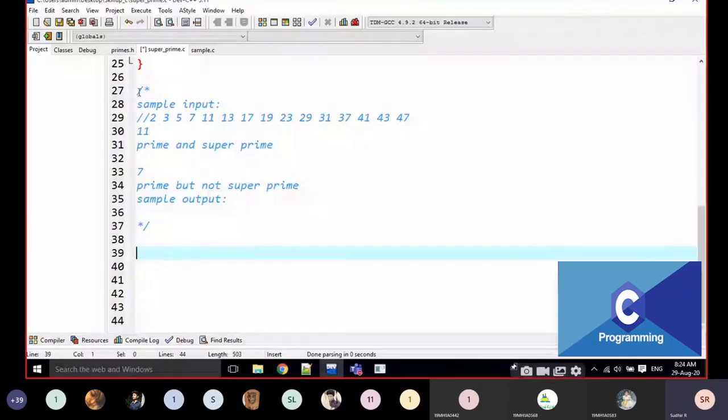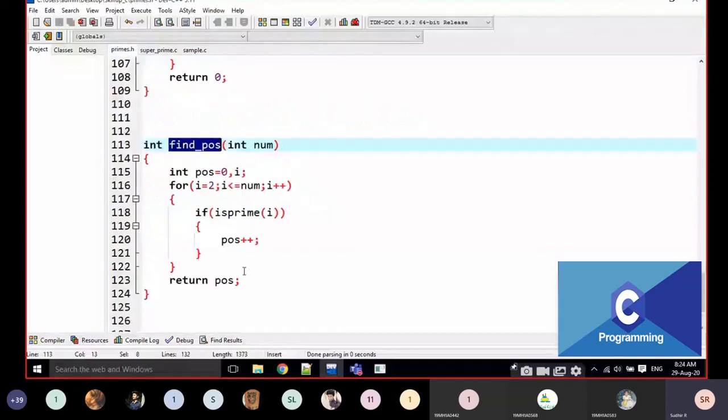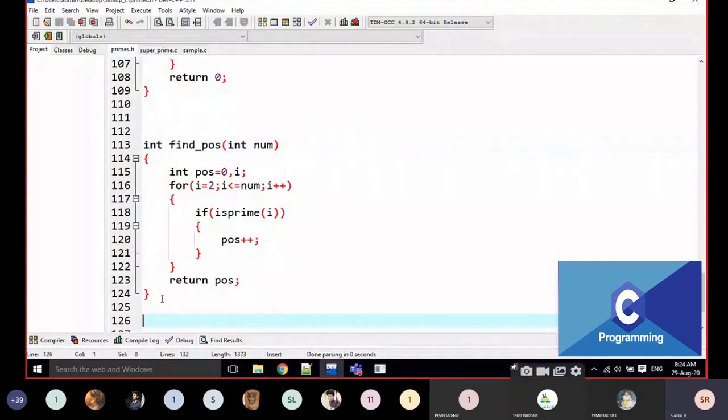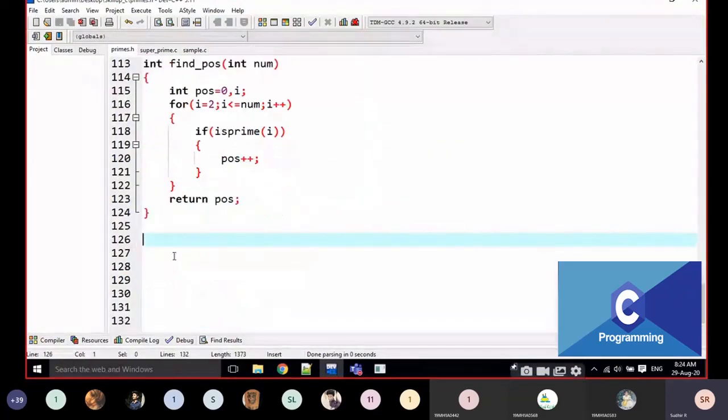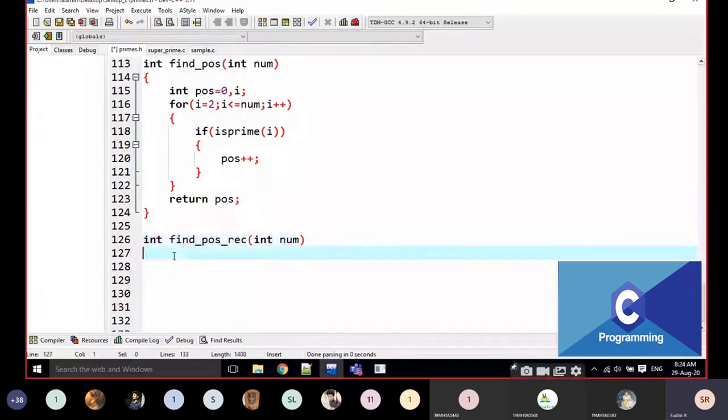For example, I am going to convert the same functionality using recursion. Then you will observe the same functionality. I am going to write here int find_position_recursion. Okay, I am going to work with recursion, the same functionality.